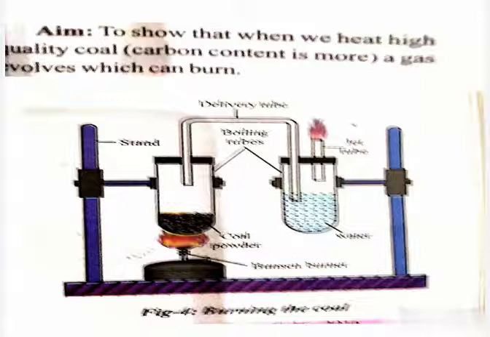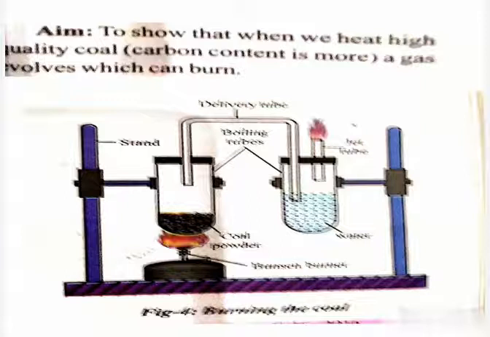To know that, we will perform one experiment. The aim of this activity is to show that when we heat high quality coal, a gas evolves which can burn. So to perform this activity, which materials do we require? We require 2 boiling tubes, a rubber cork, iron stands, a delivery tube, a Z tube, and a Bunsen burner.